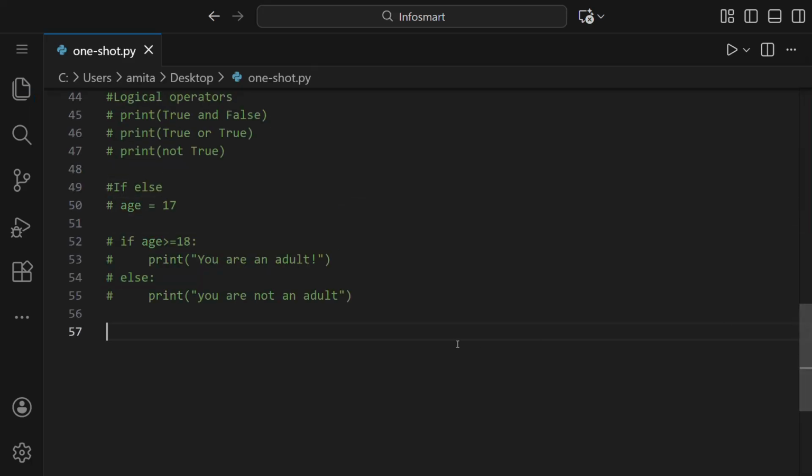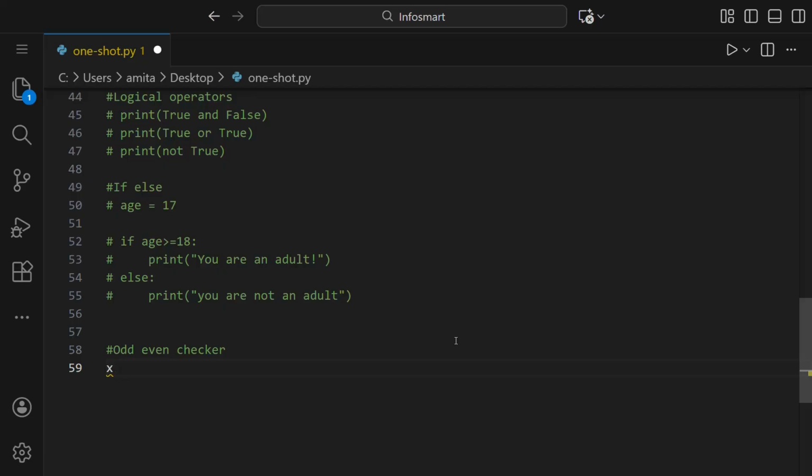Let us make an odd even checker. To check whether a number is odd or even, we should divide it by 2. If it's divisible by 2, then it will be even. If it's not, then it will be odd. But how will we check if it is divisible by 2 or not? So we can see the remainder, like if we have a number x and then we have to see if it's divisible by 2 or not. We can see what's the remainder when it is divided by 2.